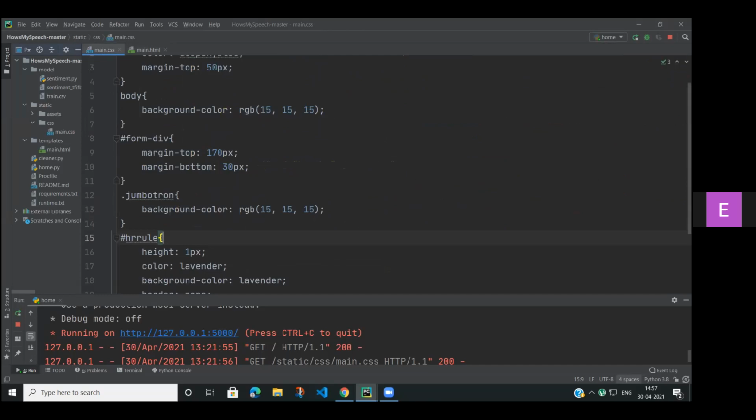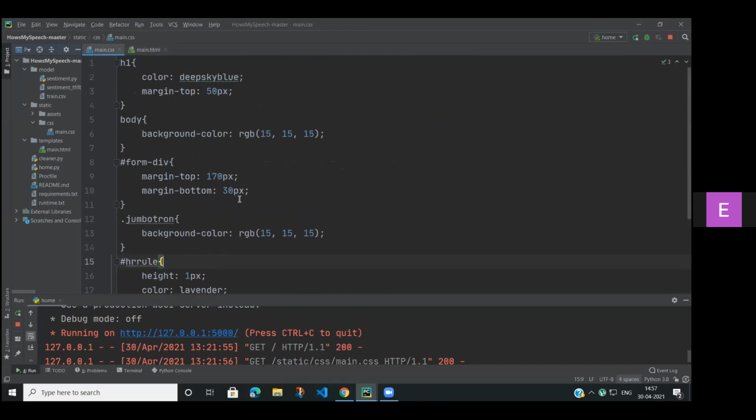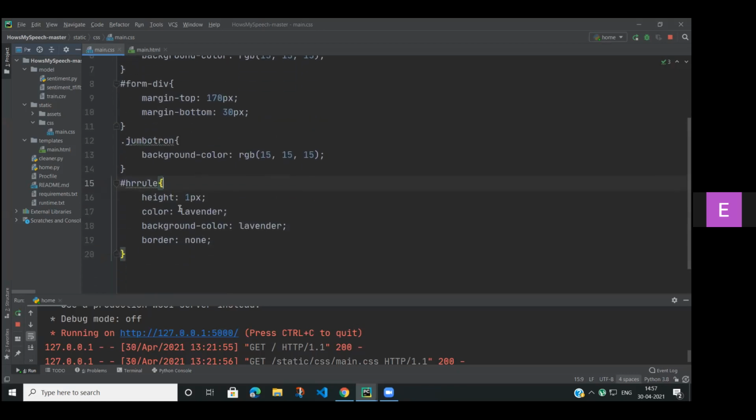main.css. That is nothing but the CSS file for the home.py project. And here we are using the header files as deep sky blue. The body and the background color is black in color. This one, RGB 15, 15, is nothing but the black color. Then we are using the HR rule as the lavender color. Now let me show you the output.